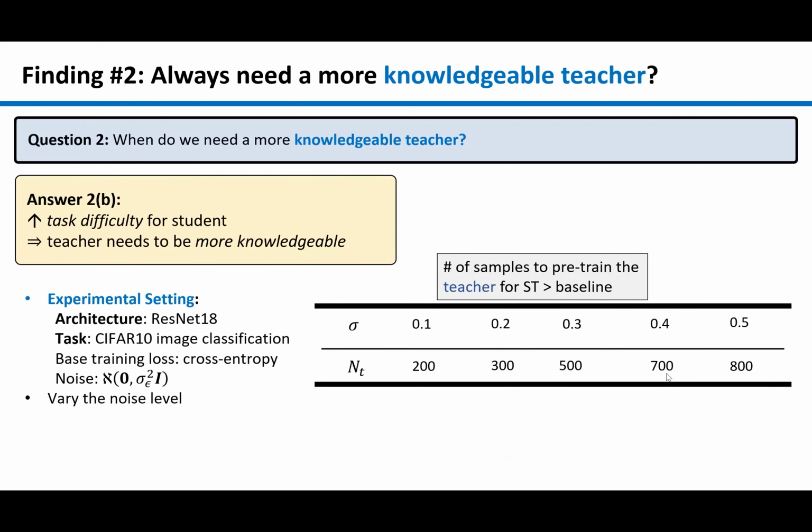We also found that when the task difficulty for the student increases, the teacher also needs to be more knowledgeable. We use noise level as the proxy for task difficulty, and verification of this claim is done in a very similar fashion to that of the previous claim. Please refer to our paper for more detail.